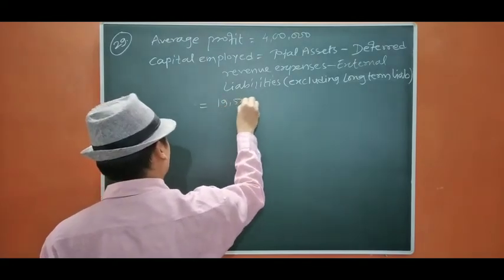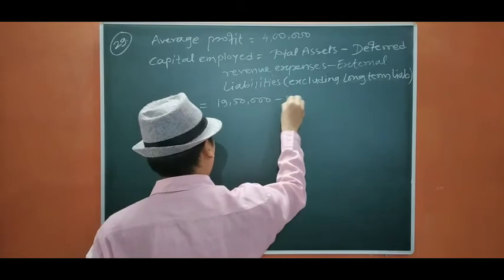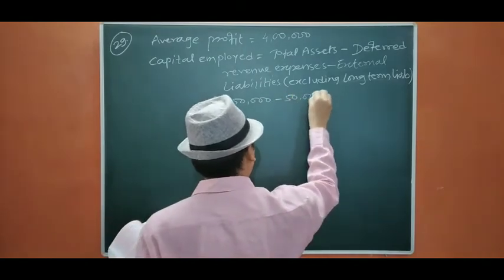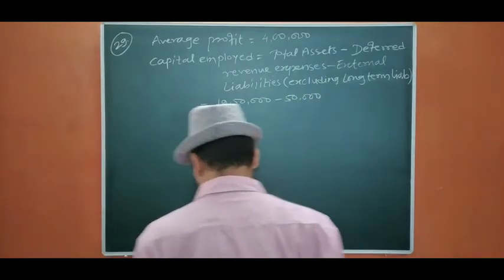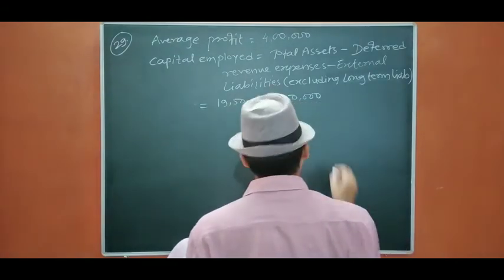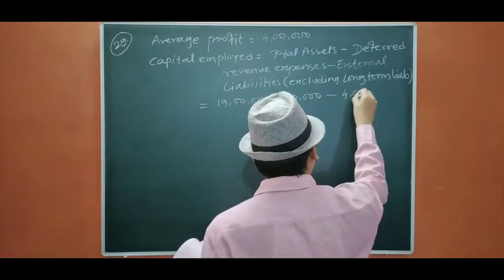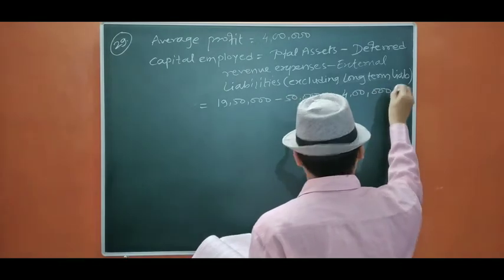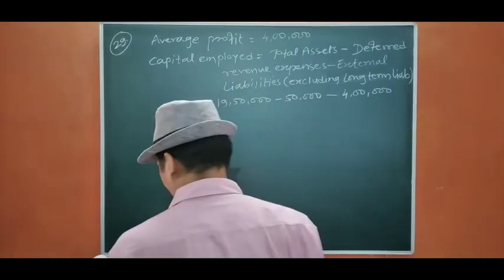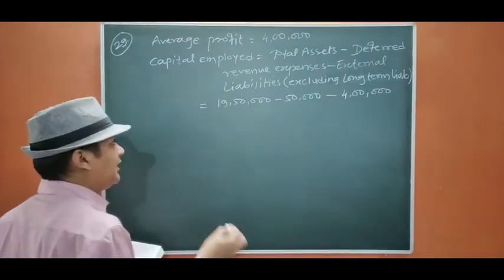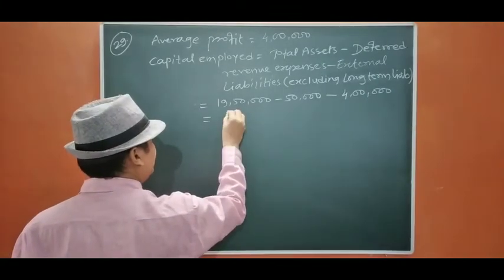19,50,000 minus 50,000. Deferred revenue, advertisement expenses are given. Then it is 4 lakh. Creditors plus outstanding expenses plus advances of customer as 4 lakh. Then it will be 15 lakh.